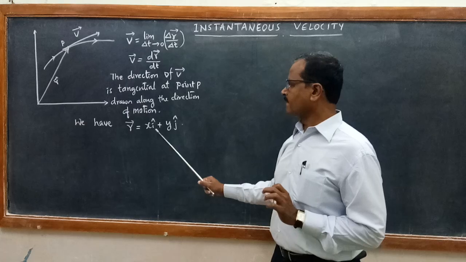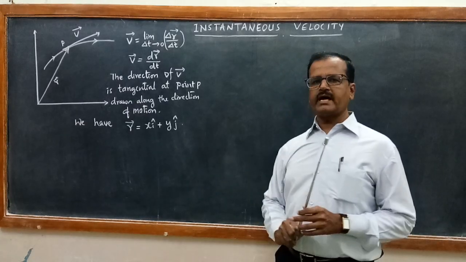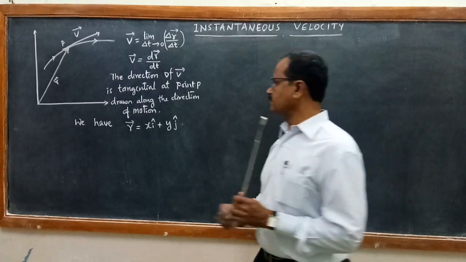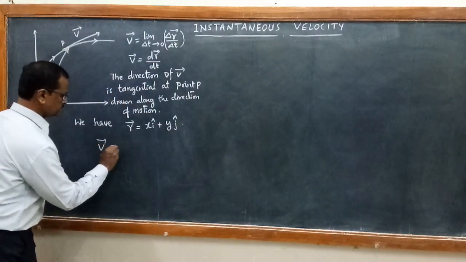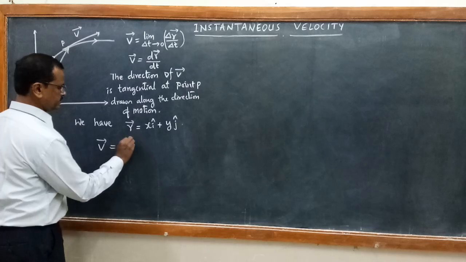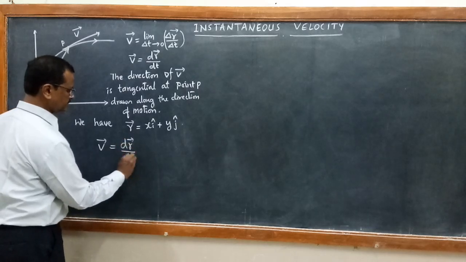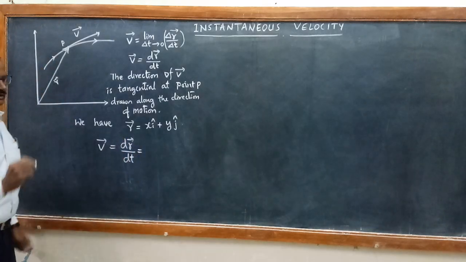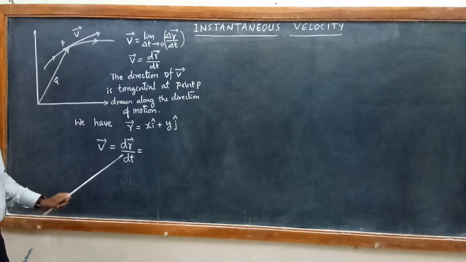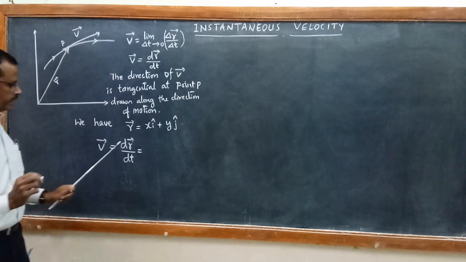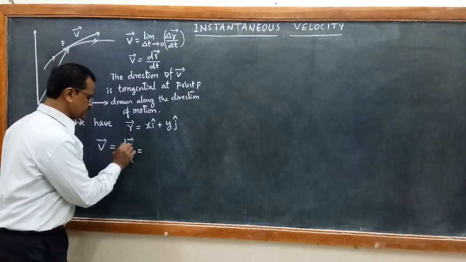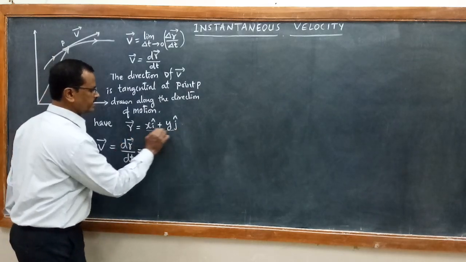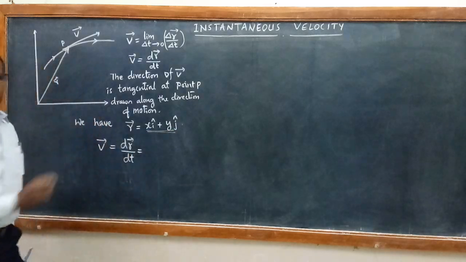Now we have vector r equal to x i cap plus y j cap. Then how to find out the velocity vector? Velocity vector is equal to dr vector by dt. dt is not a vector, dt is a time interval which is a scalar. So this is called differentiation of the position vector with respect to time t.